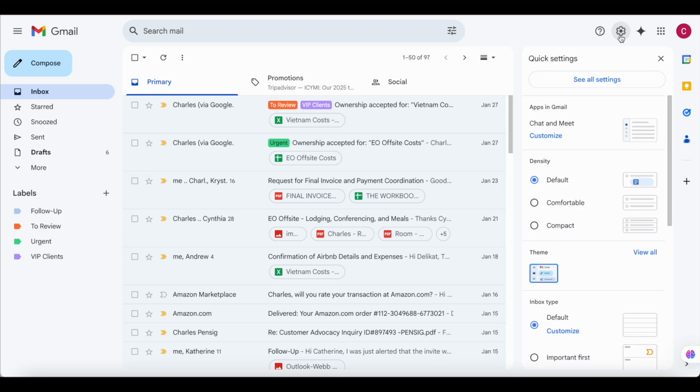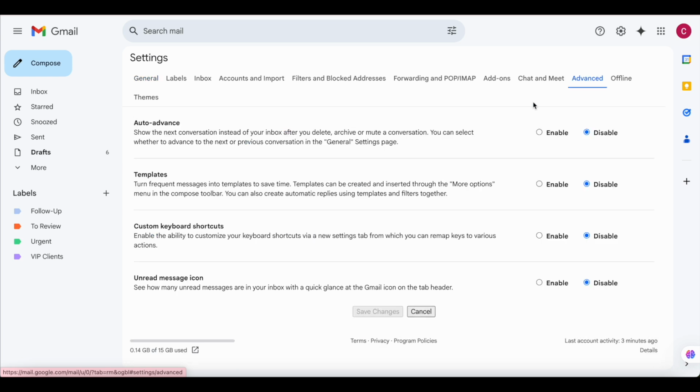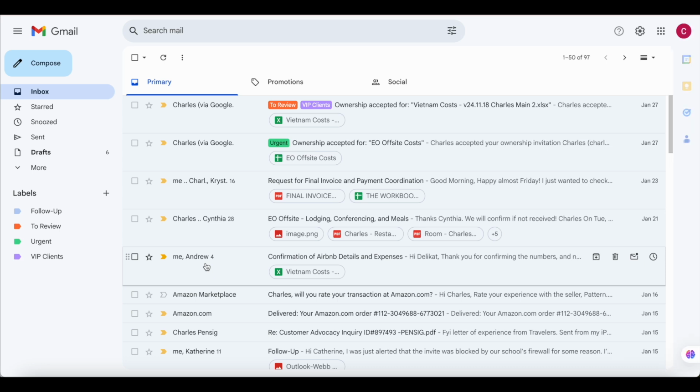So you go to settings, see all settings, we go to advanced, and here you can see enabling templates. There's a section here for templates, and then you enable that and save the changes. So once you save the changes, the inbox loads again. So how to create and save templates?